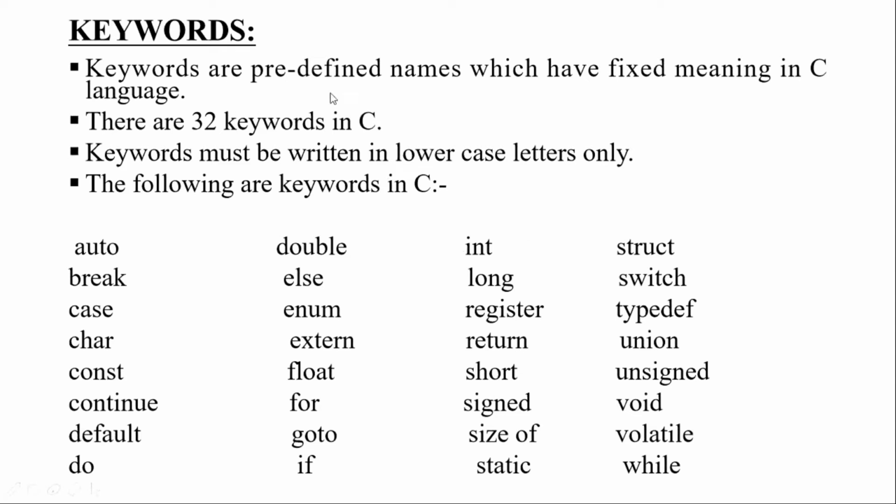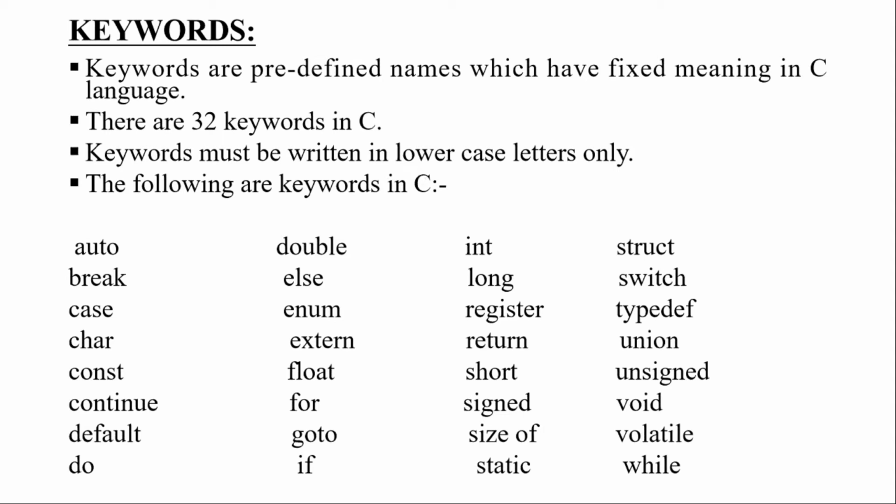So this is what is meant by keywords. They are the predefined names which have fixed meaning in the C language. In total there are 32 keywords in C, and these are those 32 keywords. These keywords must be written in lowercase letters only.